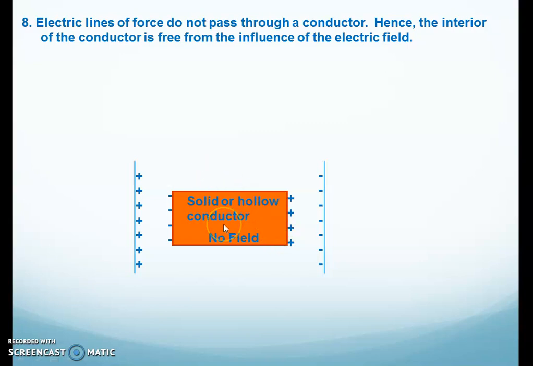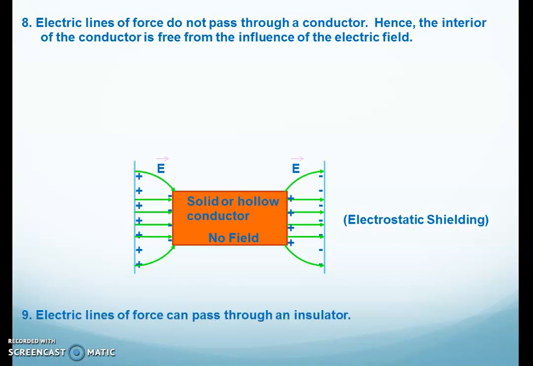So the external electric field will produce an internal electric field in the direction opposite to the external field. So the net intensity of electric field inside the conductor, whether it is solid or hollow, becomes zero. This is called electrostatic shielding.